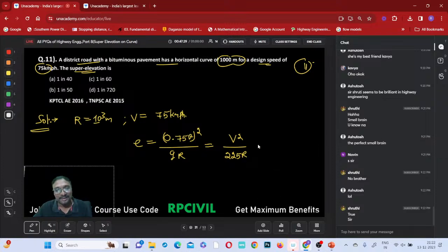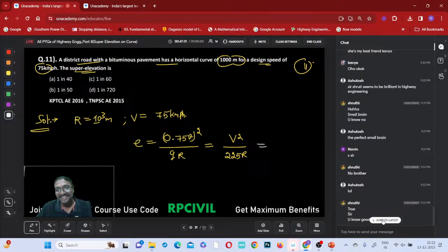So what is the capital V square? 75 square, right? 75 square divided by 225 into R. What is that radius? Tell me. 1000 meters. Right? Tell me what the super elevation comes to be?